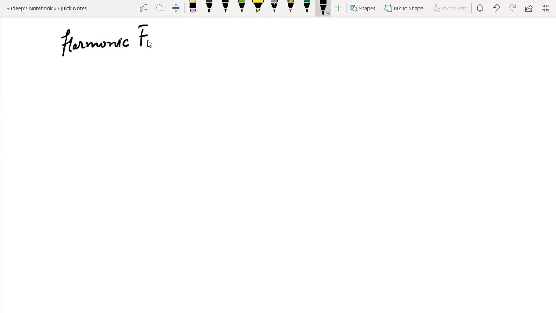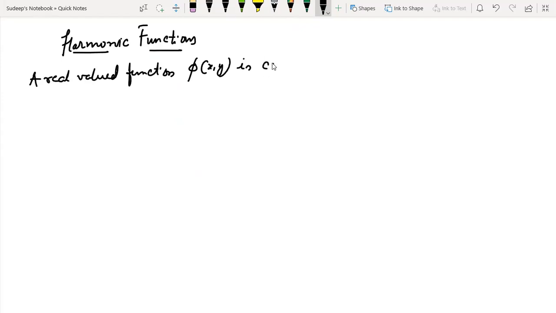Now let us first write what are harmonic functions. A real valued function phi is called a harmonic function if it satisfies Laplace's equation.